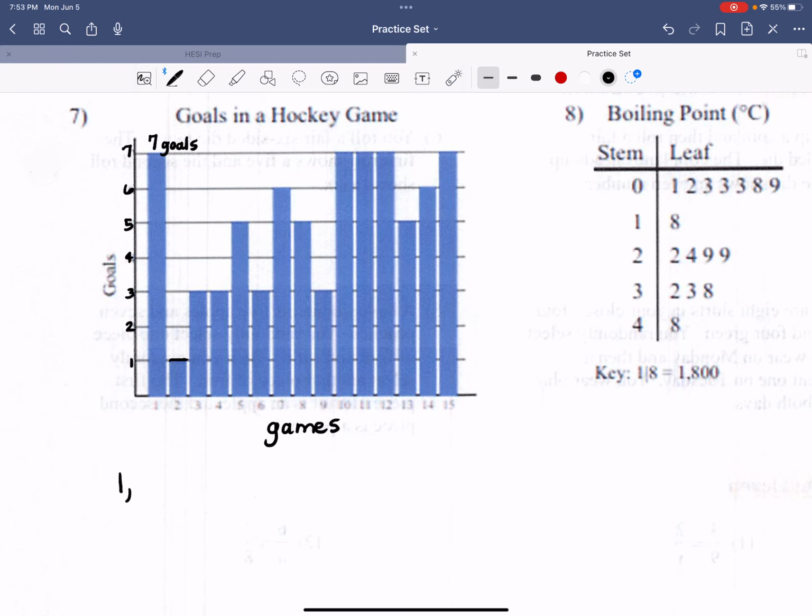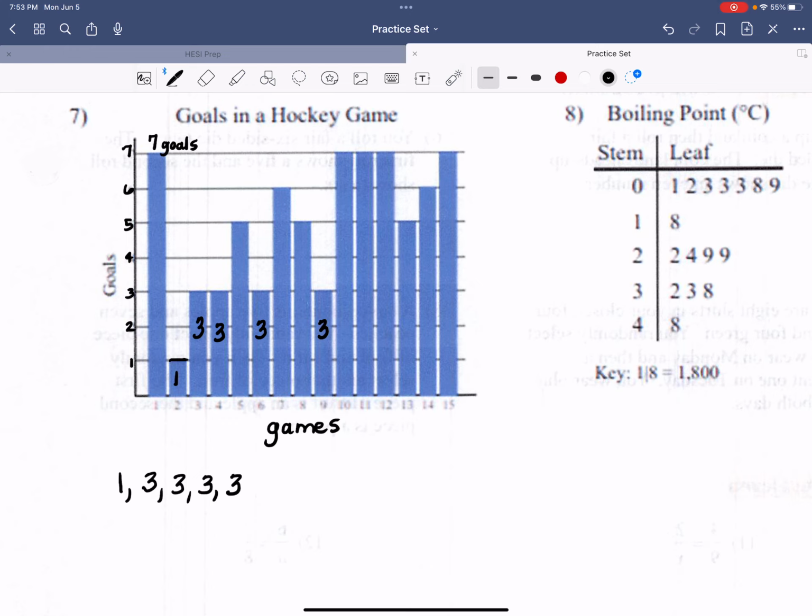Then the next lowest looks like this bar, which is tied with this one, which is tied with this one, which is tied with this one. That's looking like a mode. But that bar goes up to the 3. So in 4 games, he scored 3 goals. This is a 1. This is a 3, a 3, a 3, and a 3.